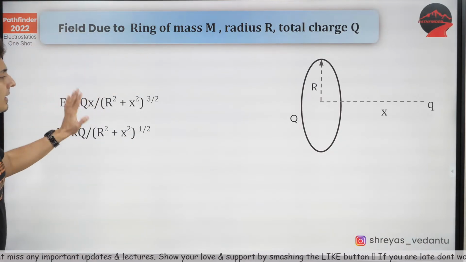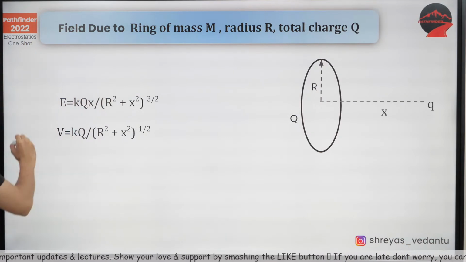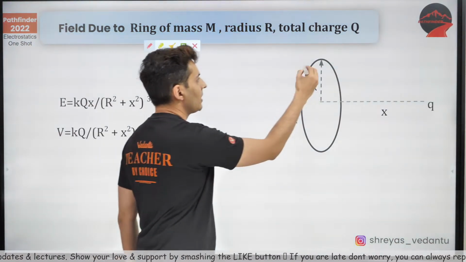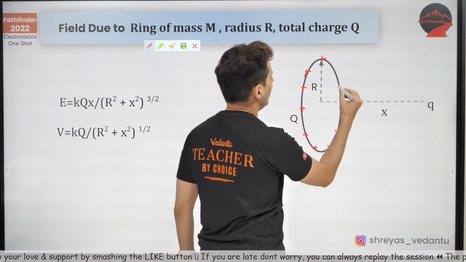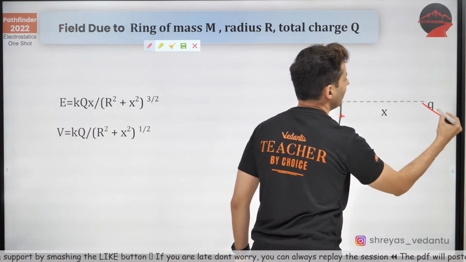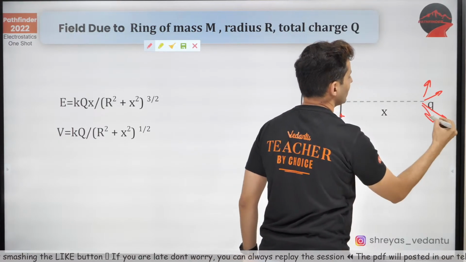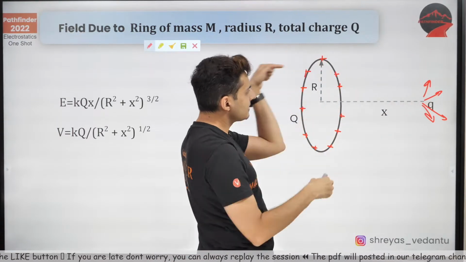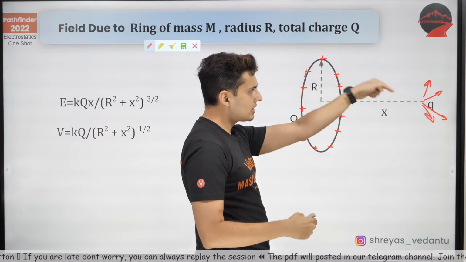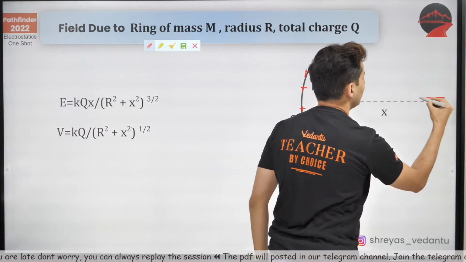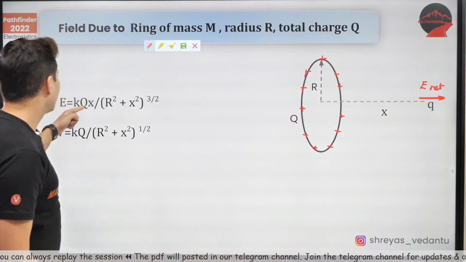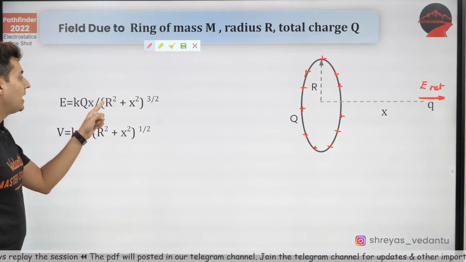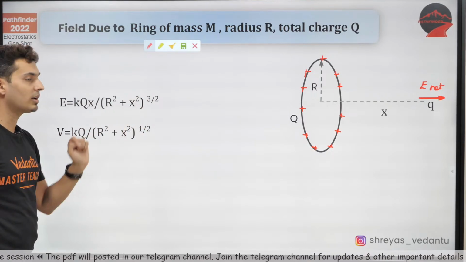Next, let's move on: field due to a ring and the potential. If you have a ring which is charged, then each point on the ring will give fields in different directions. The sum of all these fields due to all these charges will come out to be along the axis. This is the net field, given by kqx divided by R square plus x square whole raised to 3 by 2.